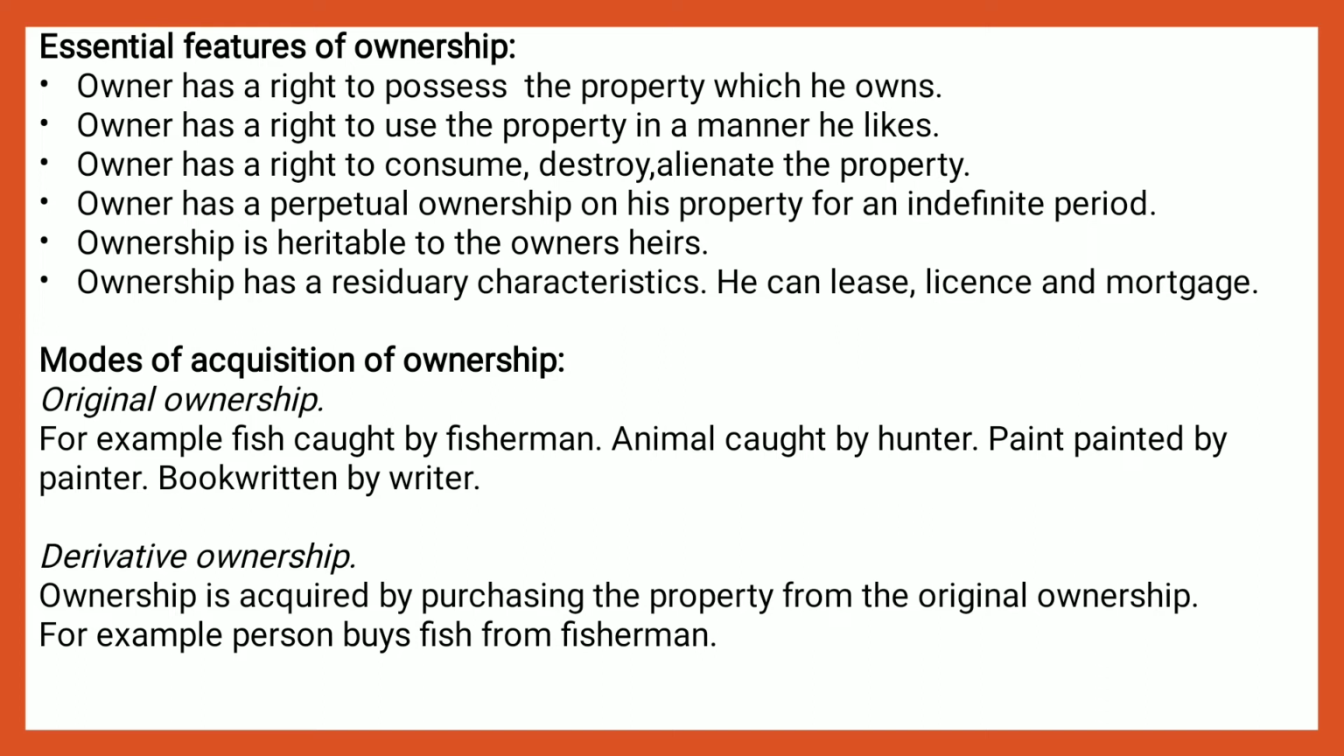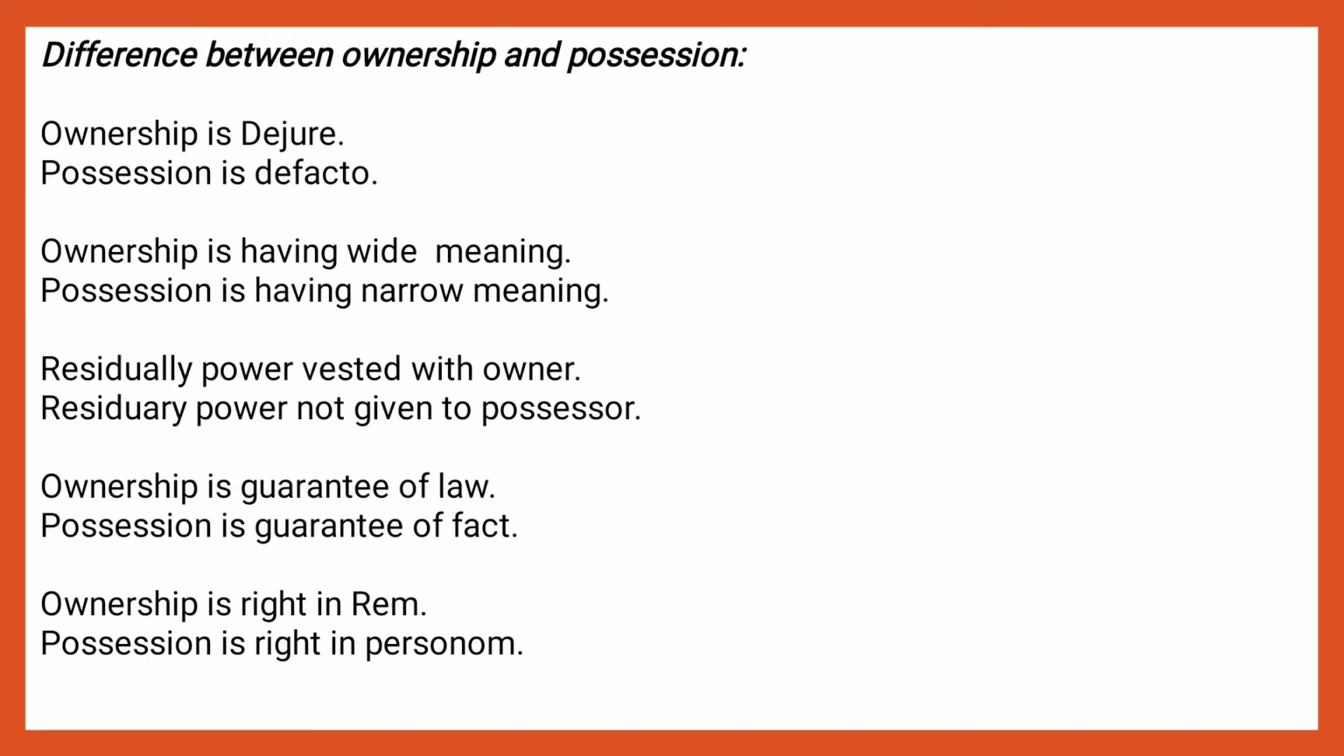Another is derivative ownership. Ownership is acquired by purchasing the property from the original owner. For example, a person buys fish from a fisherman. A person buys a painting from the painter. This is called derivative ownership.